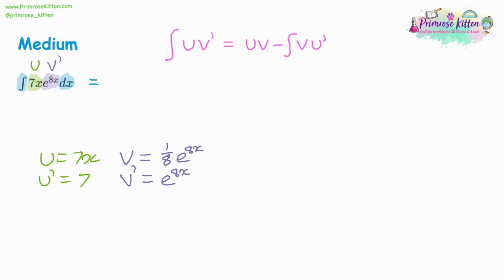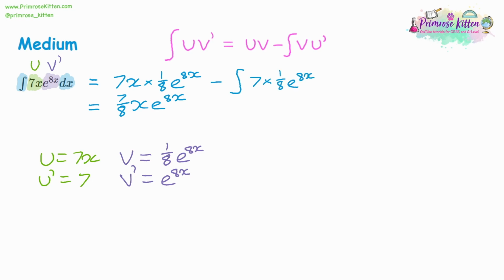So now we can substitute. We've got u times v. So we've got 7x multiplied by 1/8 of e to the 8x. And we can simplify that. So 7 times 1/8 will be 7/8. Then we've got our integral part, v times u dash. Might be helpful to have u dash found first, that's 7. And then the v is going to be 1/8 of e to the 8x. So altogether, that's going to give us 7/8 e to the 8x.